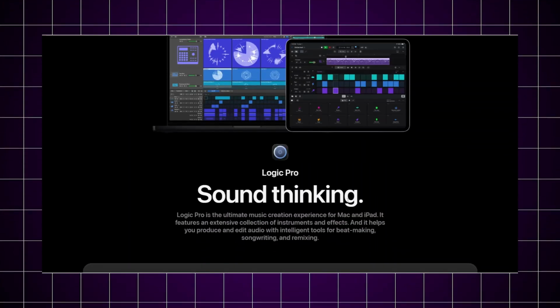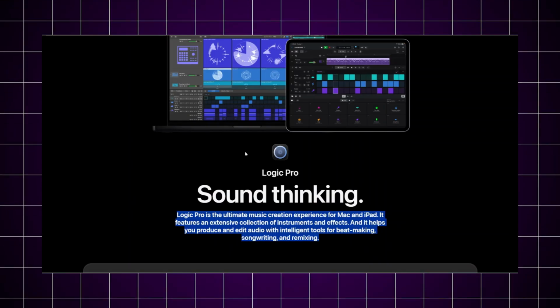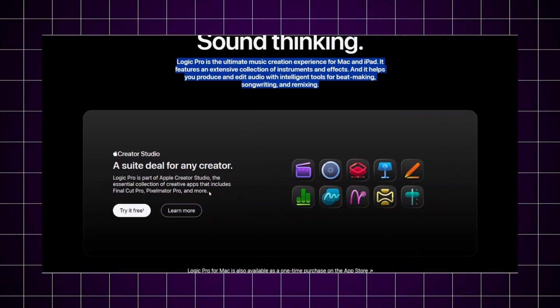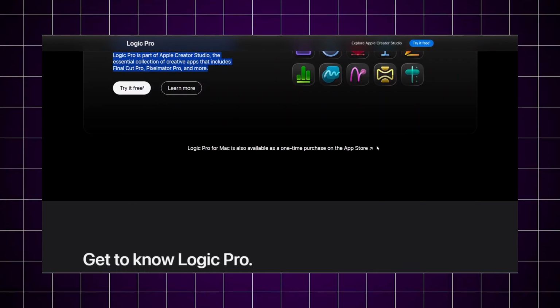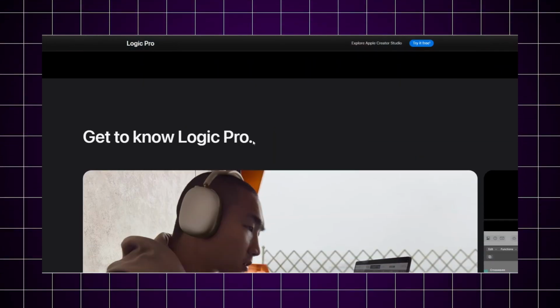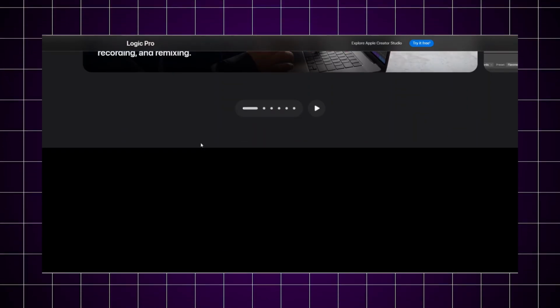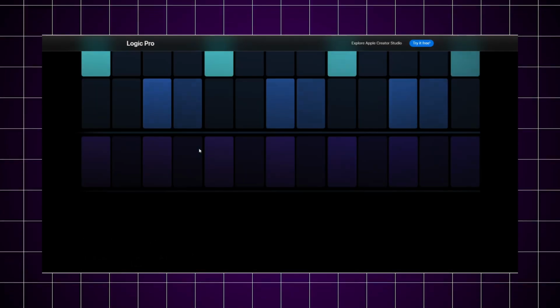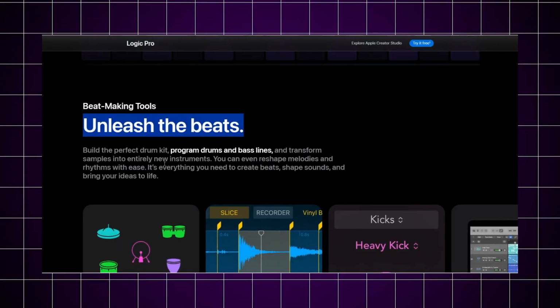What if you could get a professional level music production setup with a single payment and never worry about subscriptions again? That's exactly the promise behind Logic Pro, but the real question is whether it actually delivers or just sounds good on paper. Logic Pro, developed by Apple Inc., positions itself as a powerful DAW exclusively for Mac users, and right away, its clean interface and smooth workflow stand out.